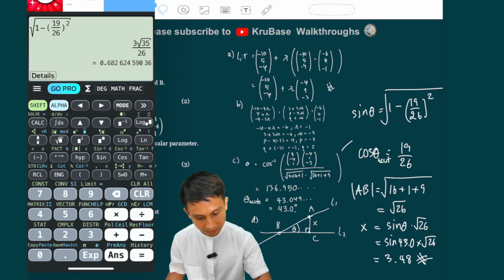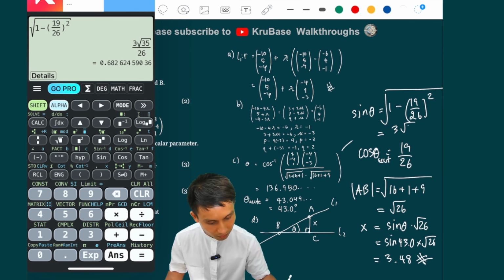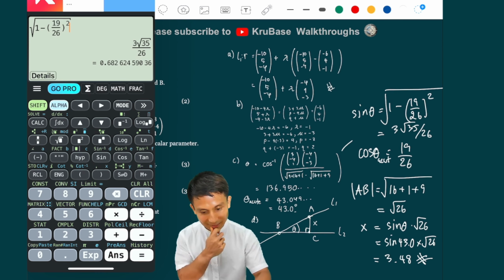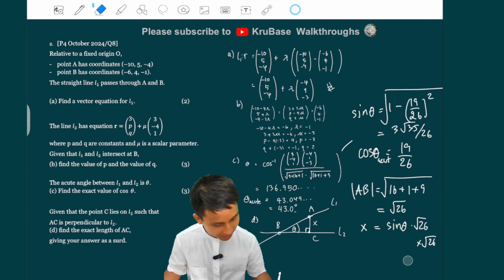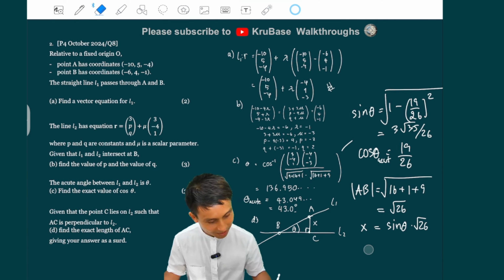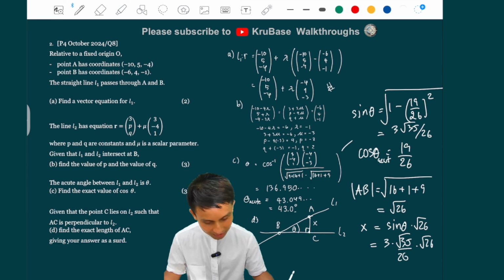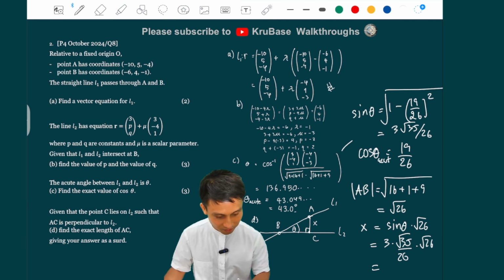So we have 3 root 35 over 26. Okay. And then here we need to plug that in. They will cancel, I hope. No, they're not canceling. Okay. That's sine, right? So it's 3 times root 35 over 26 times root 26 here. And that is just the answer there if you multiply everything.